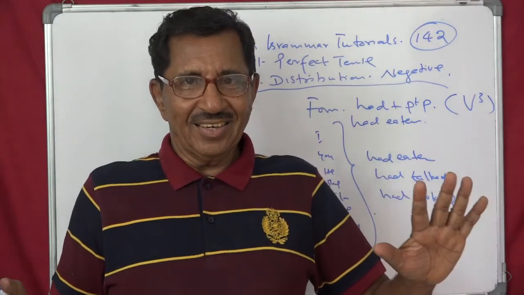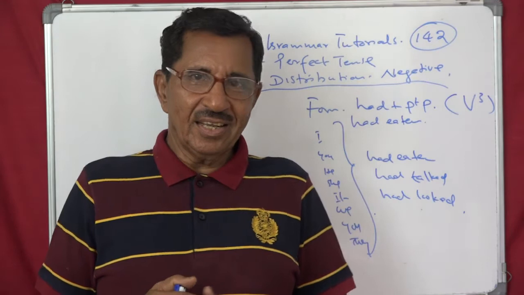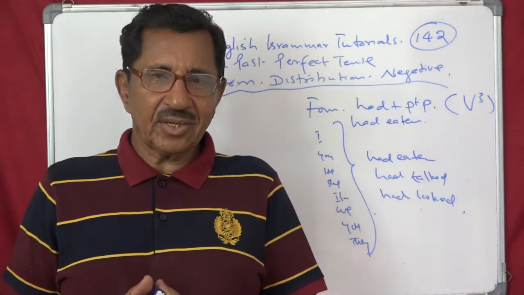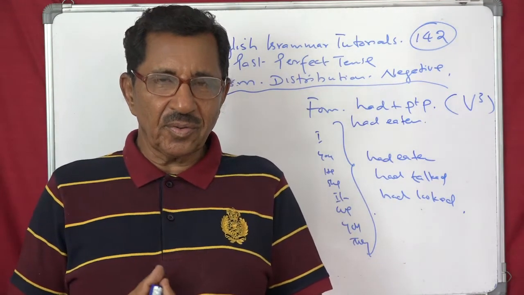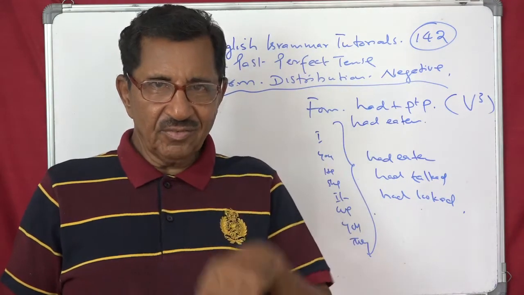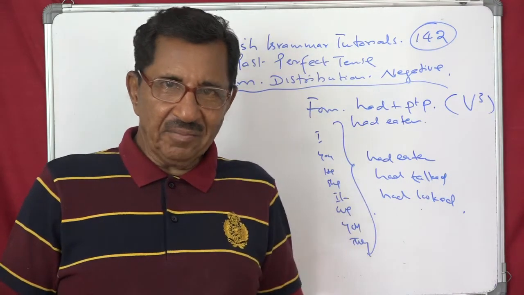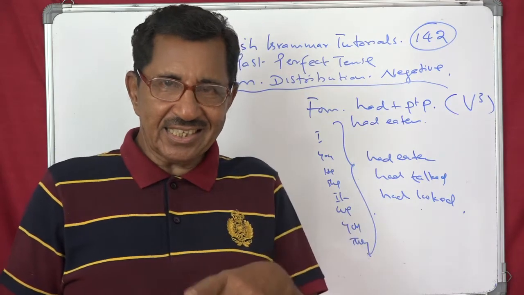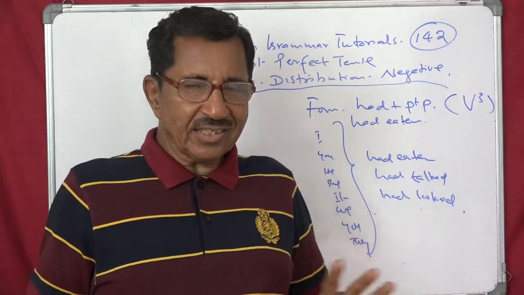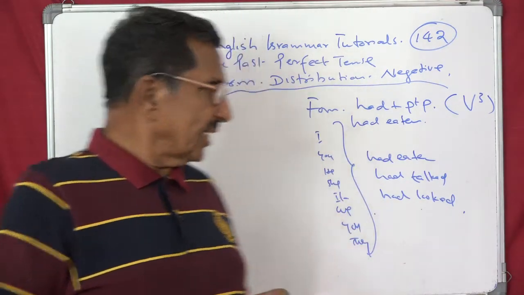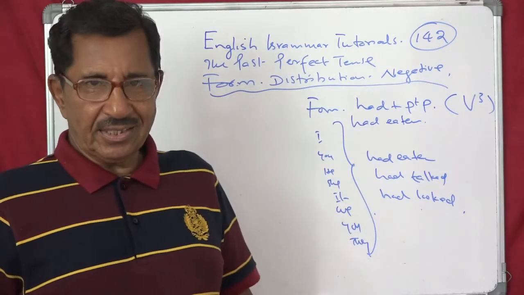Nothing. Not like the present tense or present continuous and past continuous and so on. You remember, no? I was, he was, we were, they were, I am, you are, he is, she is. No such complication, nothing.